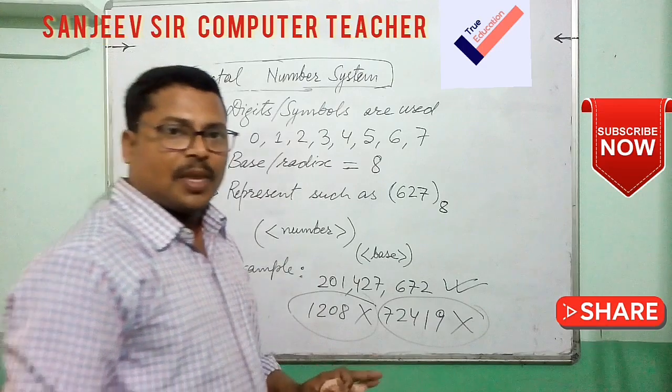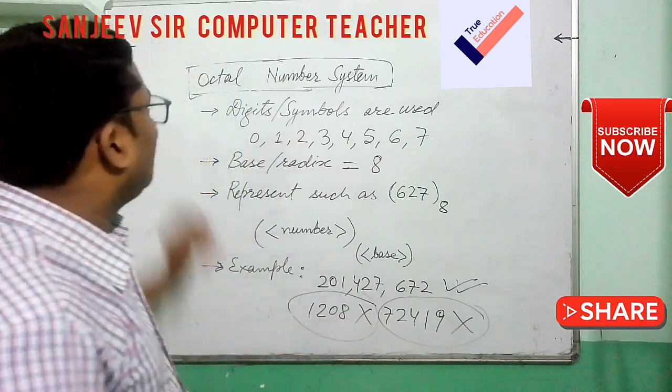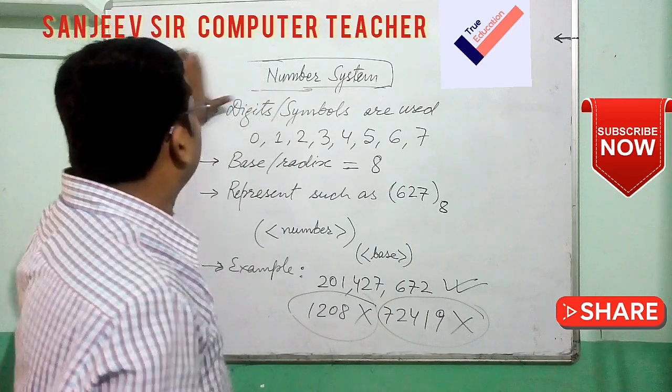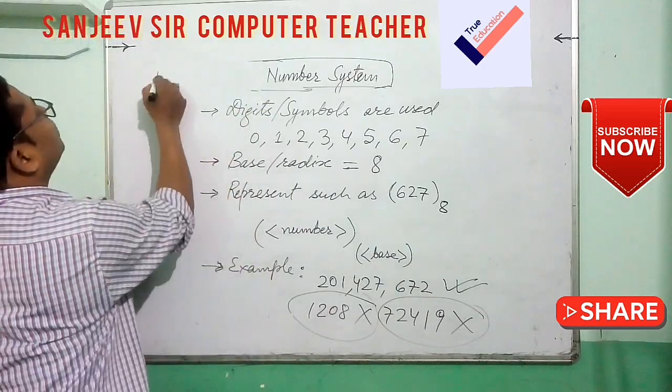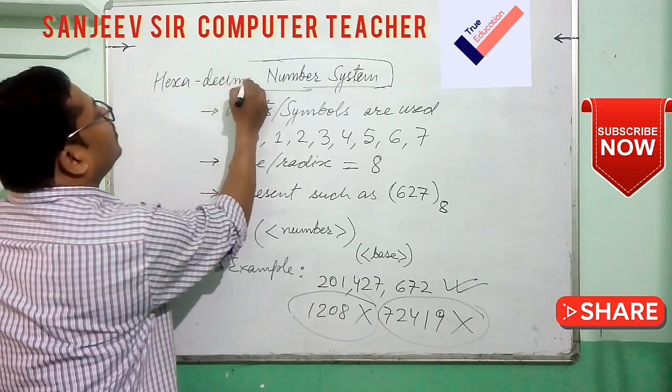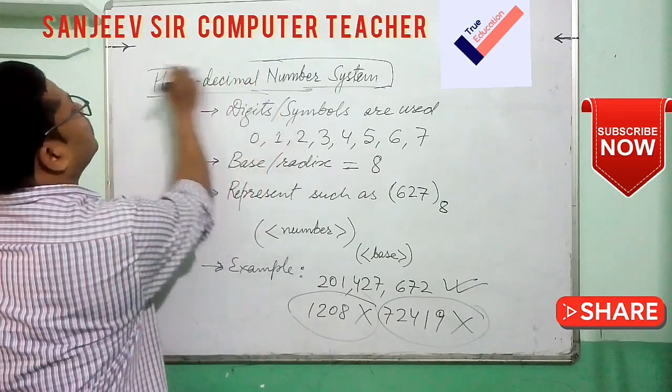Okay. Now we understand the hexadecimal number system.